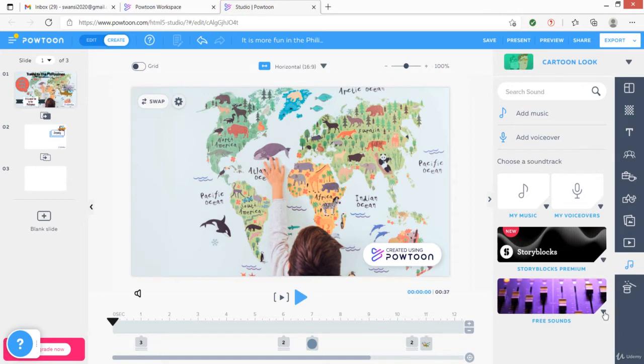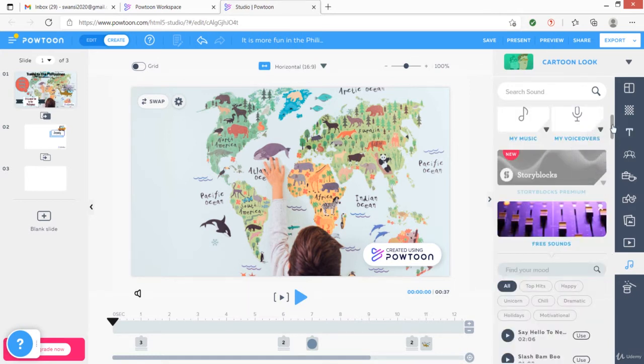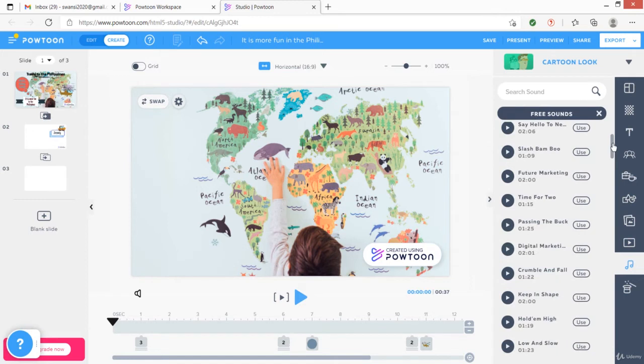Click on it. I scroll down the page and I'm given a bunch of free music and I can even sample. So I just click on the play button and I'm given a sample. Okay, and to stop the sampling, just click on the stop button. And let me sample this one. Click on the play button. Okay, that sounds good. Stop.